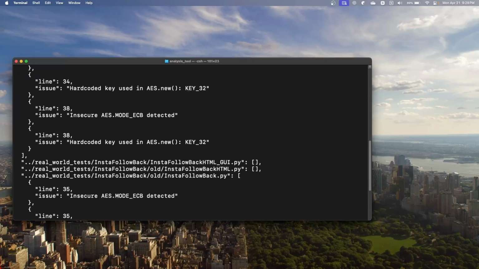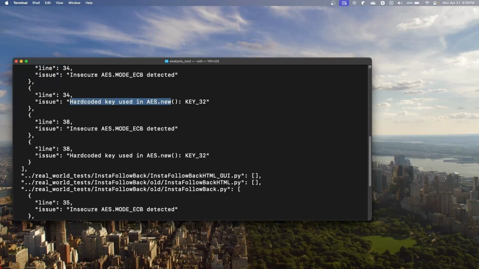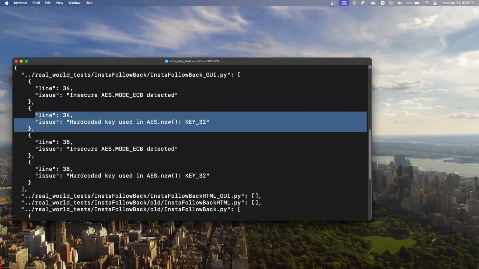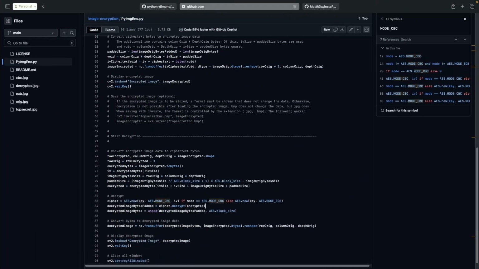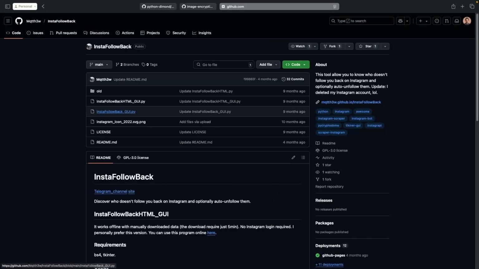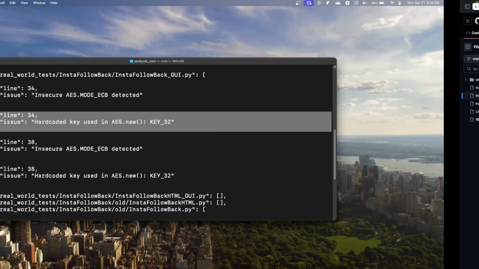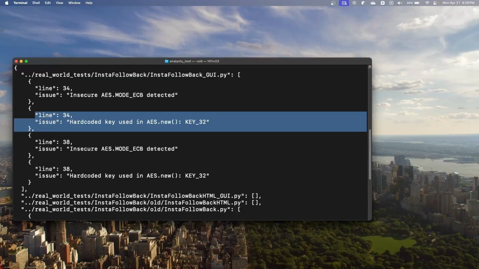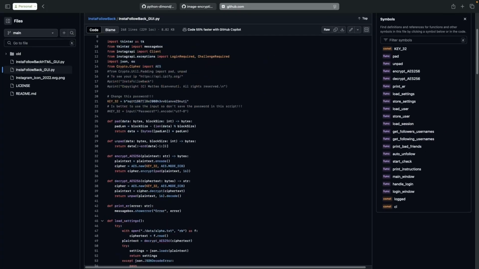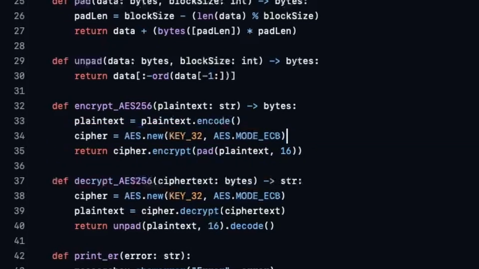So this is a hard-coded key used in AES.new. So this is new. We already looked at AES ECB mode in the previous 2 repositories. Let's look at line number 34 in insta followback GUI. Here it is in GUI.py, and we are looking at line number 34. So right here, it's using ECB mode, and then it is using this key32 variable, and here we have,